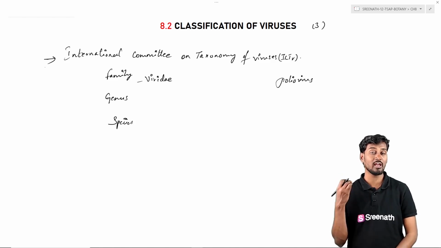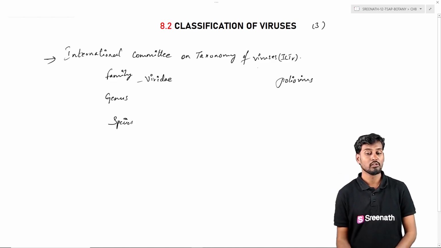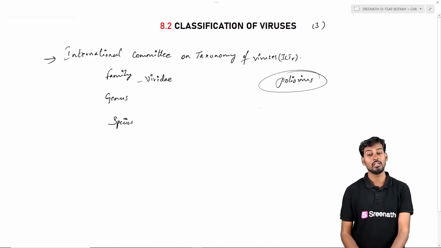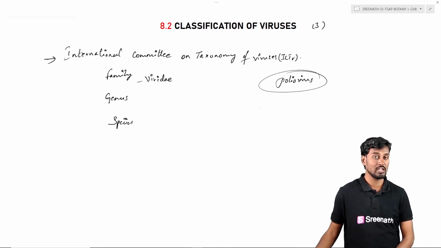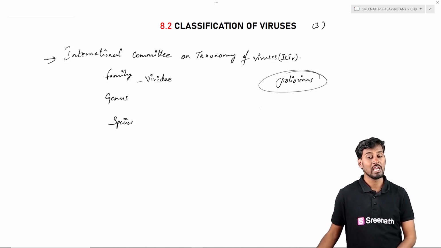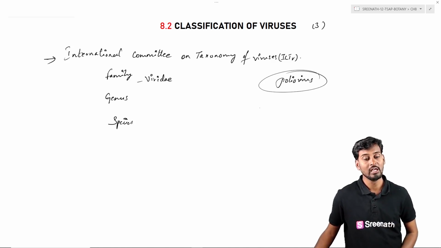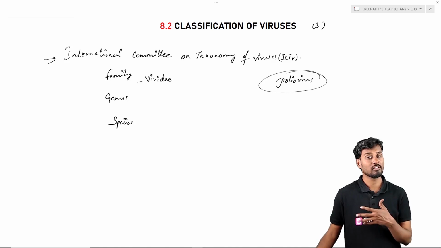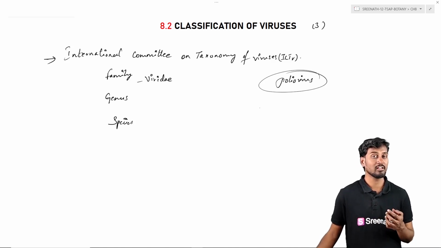It looks after what name should be given to a virus and how it should be given. It covers the complete systematics of the virus, that is, the naming along with its complete features, external features, disease pathology, disease management, everything, which will generally be based on the entire appearance and the relation with other viruses. They are generally placed under the taxonomy of the virus. It is called the International Committee on Taxonomy of Viruses, which is involved in naming the viruses and also in the classification of a virus if a new virus is discovered.